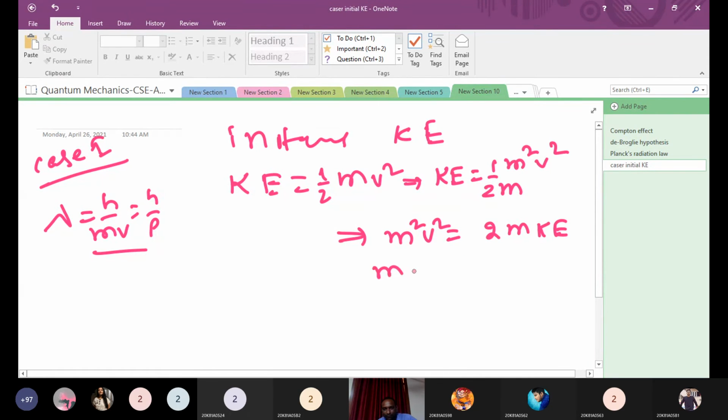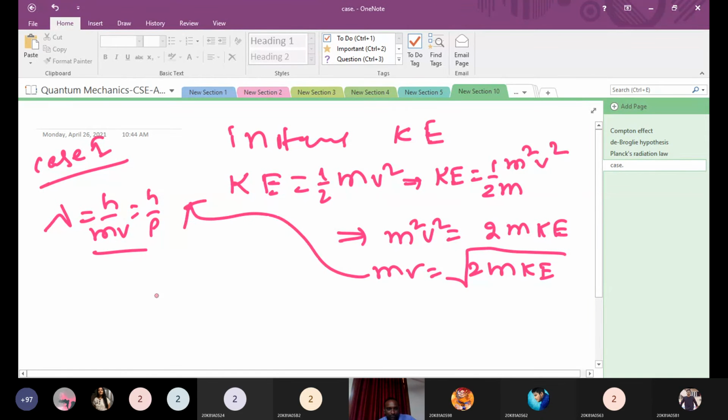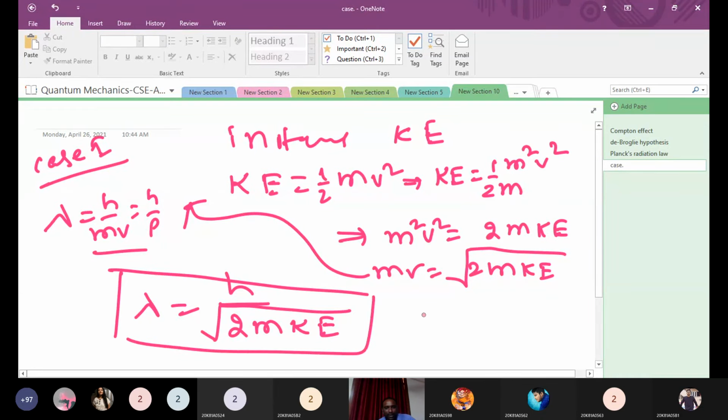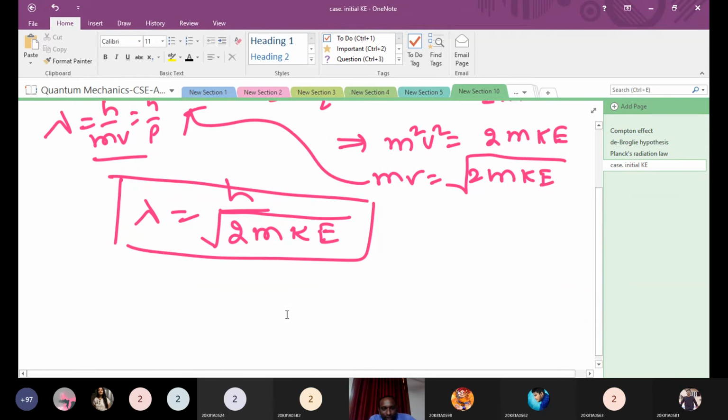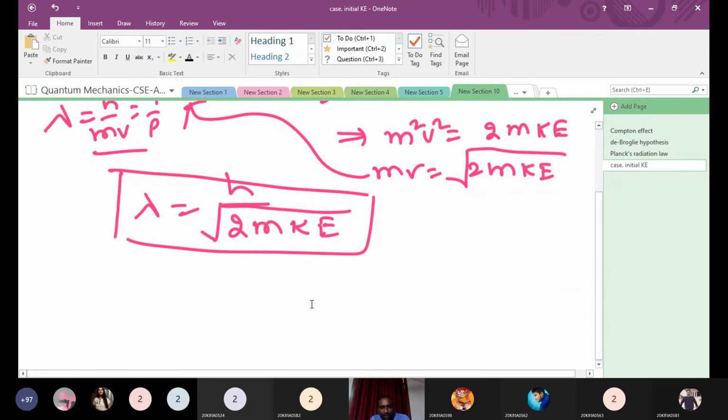After that, mv is equal to the square root of 2m KE. You simply substitute this expression here: lambda is equal to h by the square root of 2m KE. This is the de Broglie wavelength in terms of kinetic energy. Suppose you know the kinetic energy of any material particle, you can estimate lambda, the wavelength of a material particle.